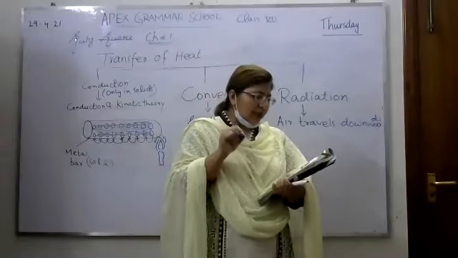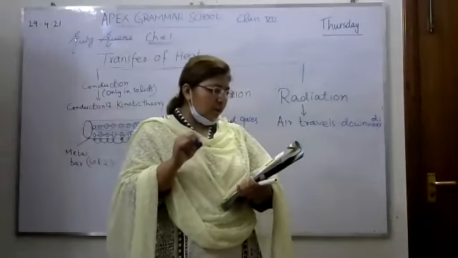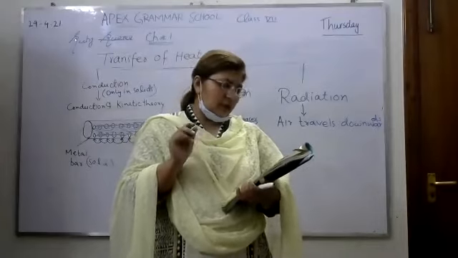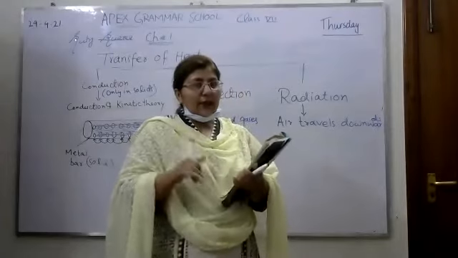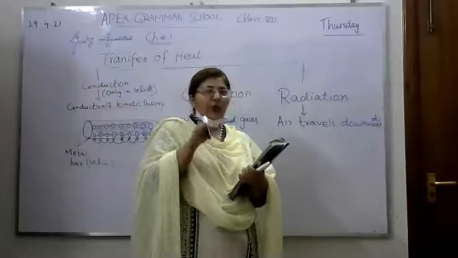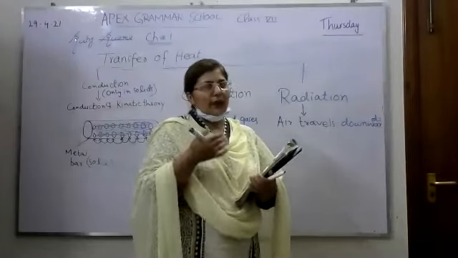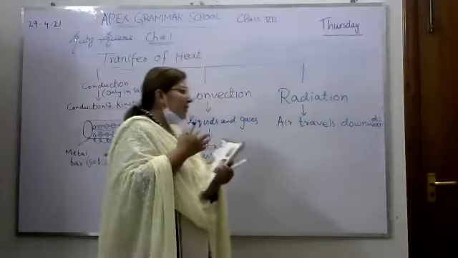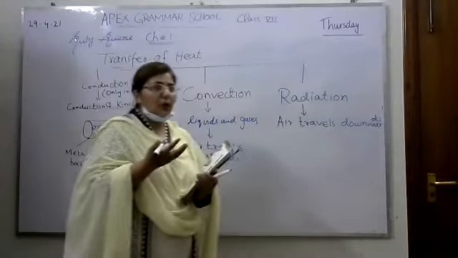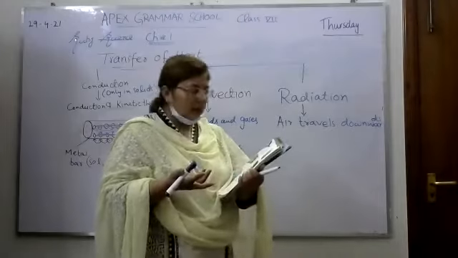So the heat cannot be conducted to the food because air is a bad conductor of heat. Definitely it is going downwards. Air is already present over there, and we also discussed that air is a good insulator. It is a bad conductor of heat.